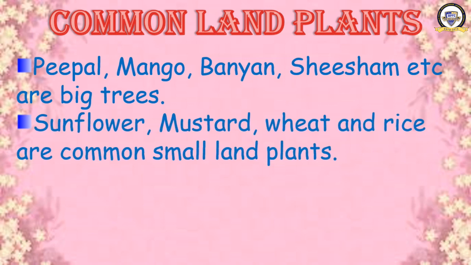Sunflower, mustard, wheat and rice. They are also grown here as small plants. Many other types of plants are grown in the plain region.